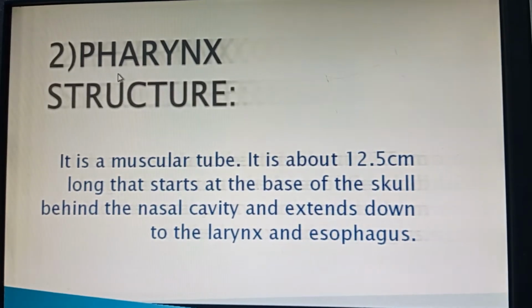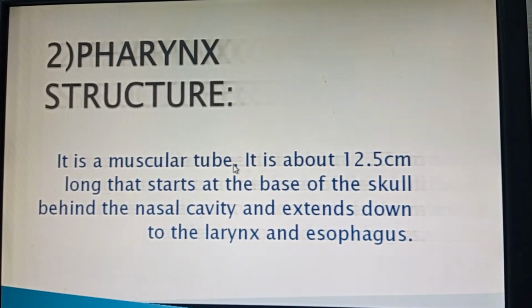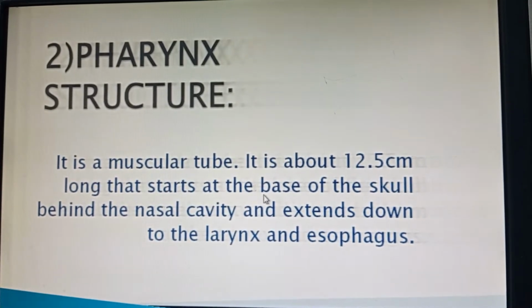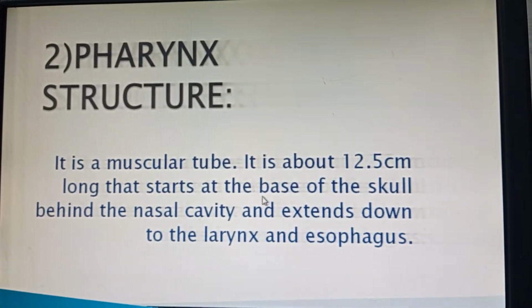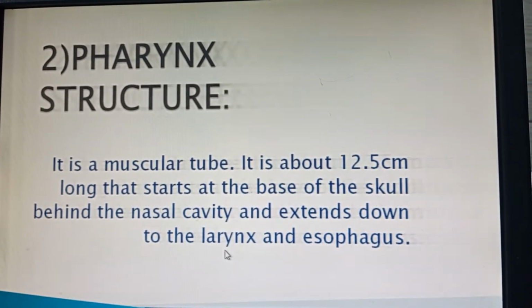In this video, we discuss the second organ of the alimentary canal, that is the pharynx. Its structure: it is a muscular tube made up of muscles. Its length is 12.5 centimeters, and it starts from the base of the skull behind the nasal cavity and extends down till the larynx and esophagus.